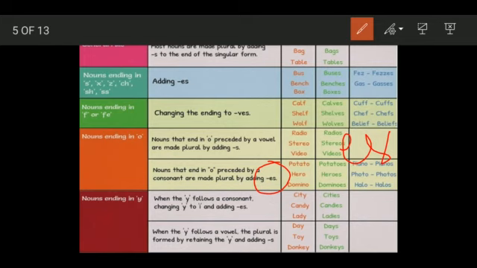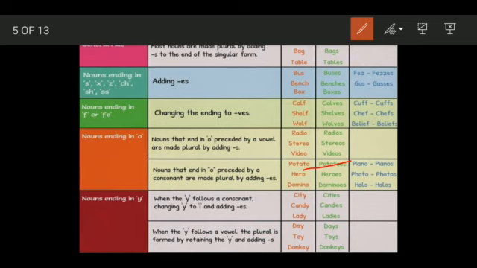But then again there are some exceptions to this rule. When the word is ending with O but before it there is a consonant, not a vowel. Like in the case of piano, ideally you should be adding ES, but no, here you simply add an S. Even though before O there is N, which is a consonant, you add simply S, making it pianos. Photos, hellos.